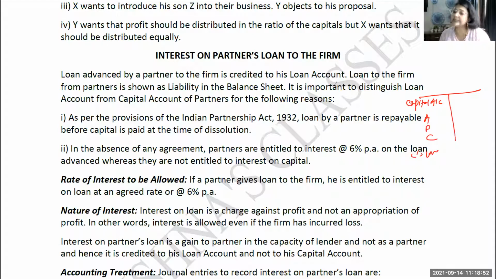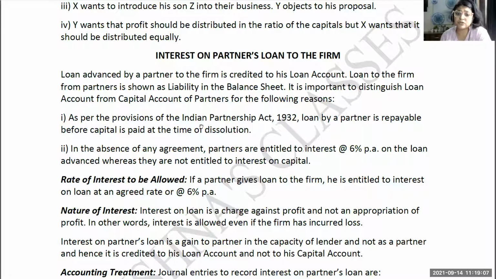Like creditors are separately reflected, or if you have a bank loan or bank overdraft, that is separately reflected. In a similar way, this C's loan also is going to be reflected separately in the balance sheet. And C's loan account, I'm talking about the ledger. If you have to make the ledger, C's loan account will be made separately. It will not be merged along with his capital account.